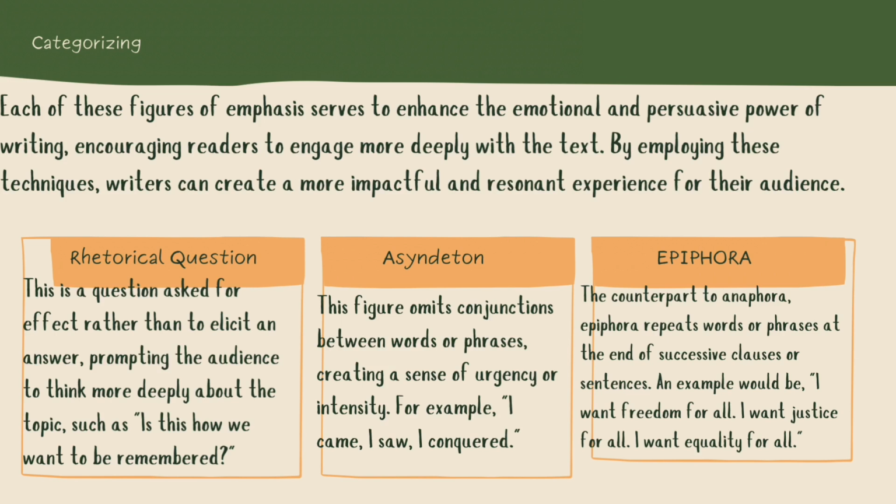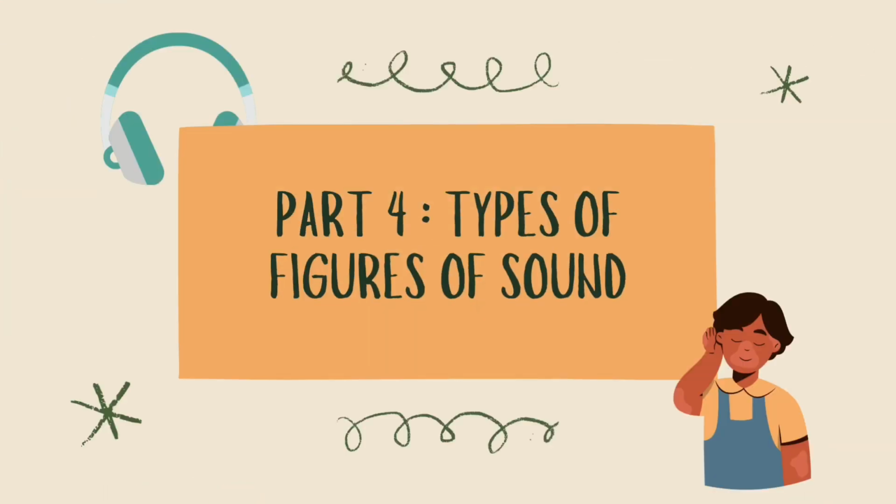Epiphora. The counterpart to anaphora, epiphora repeats words or phrases at the end of successive clauses or sentences. An example would be, "I want freedom for all. I want justice for all. I want equality for all." Types of figures of sound.